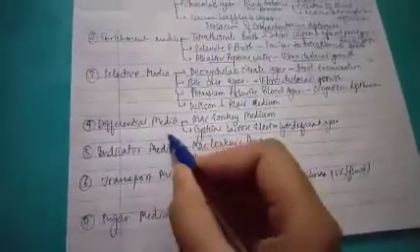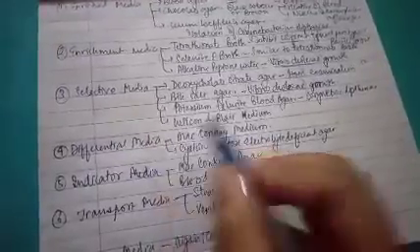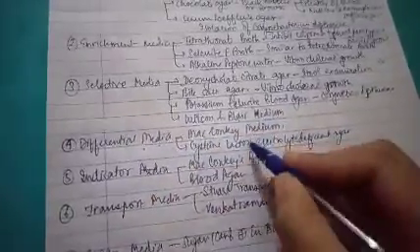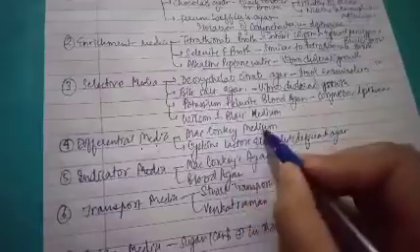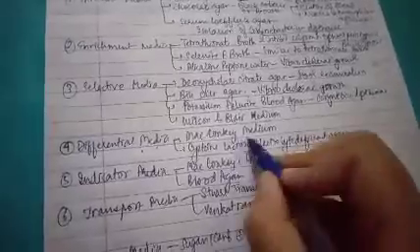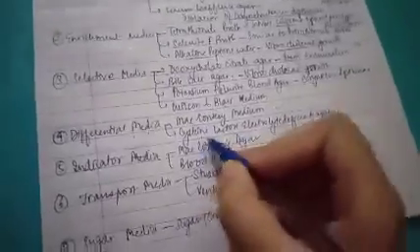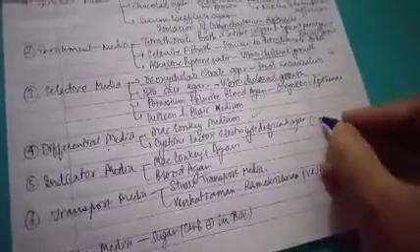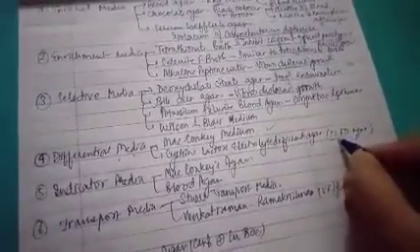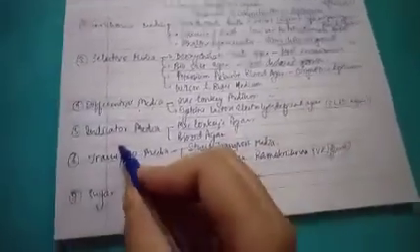Next we will be talking about differential media. A medium that contains substances which help to distinguish different characteristics of bacteria is differential media. In differential media, we will be studying MacConkey medium and cysteine lactose electrolyte deficient agar. MacConkey medium is an important one, but the alternative for MacConkey medium is cysteine lactose electrolyte deficient agar, which can also be called CLED agar.